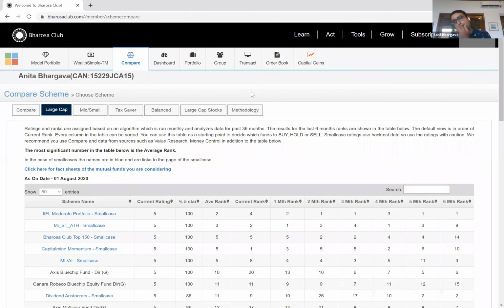The next question is, I've seen a lot of churn happening on small cases. Besides the tax on short-term capital gains, the brokerage and other costs are quite impacting, especially if the invested amounts are small. Padmanabh, that's exactly right.